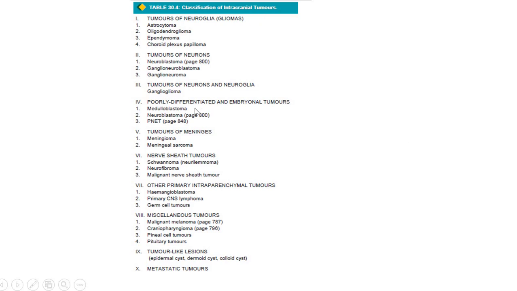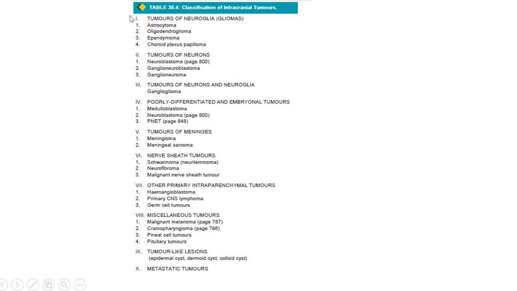So today I'll be telling you about medulloblastoma. And arising from the meninges, it includes meningioma and meningeal sarcoma. Then in the next class I'll be dealing with the nerve sheath tumors, where I'll be talking about schwannoma, neurofibroma, MPNST, and other intraparenchymal tumors which are relatively rare, like hemangioblastoma, primary CNS lymphoma, and germ cell tumors, and the remaining miscellaneous tumors and tumor-like lesions.